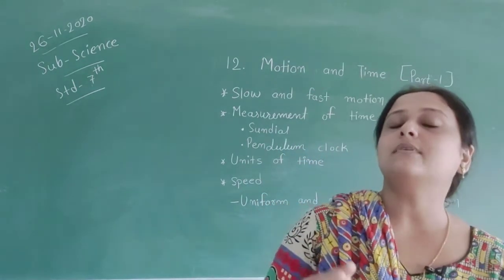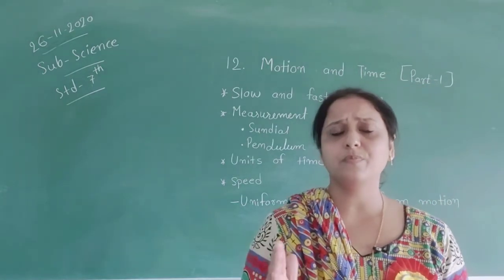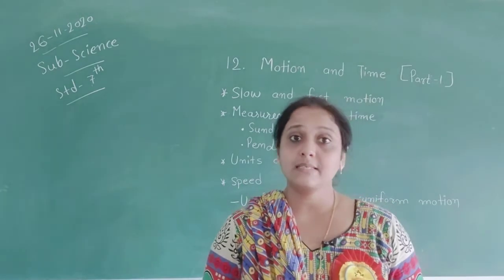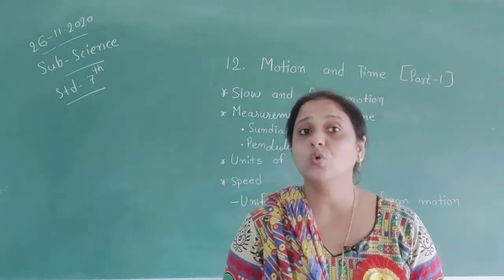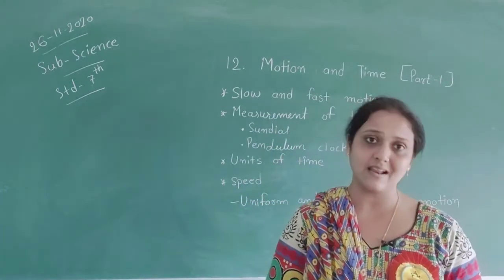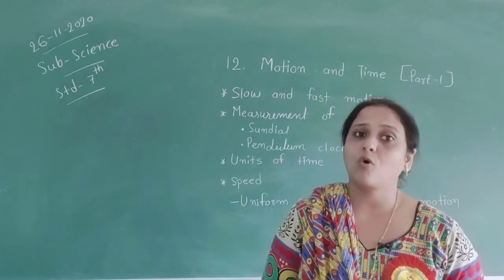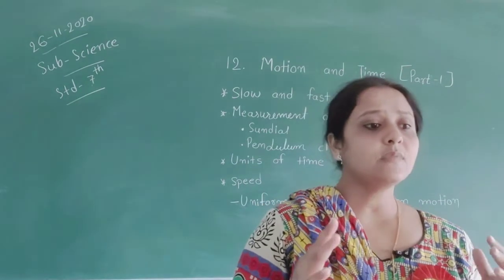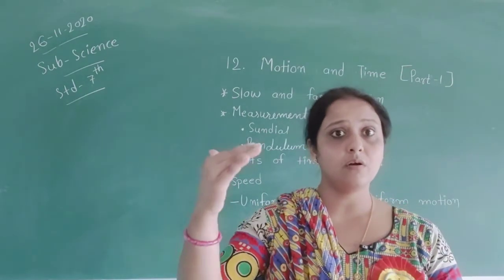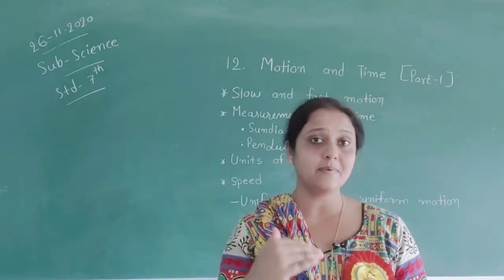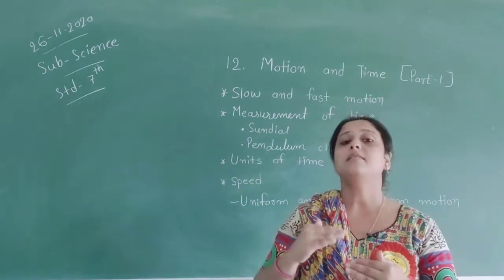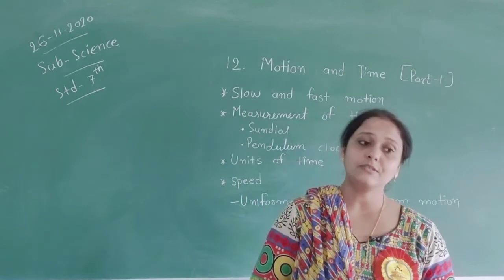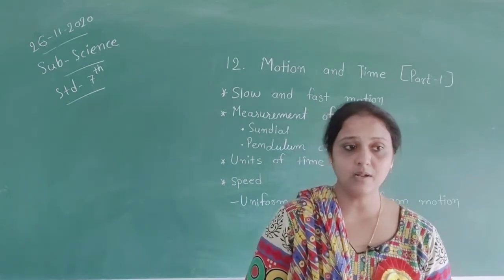60 minutes is equal to 1 hour. When we want to measure them, we divide the hour by minute. This type of measurement you have also learned in your previous classes, in your maths also, the measurement of time. The duration: we have units of time like first hour, then minute, then second. We have these units of time available.